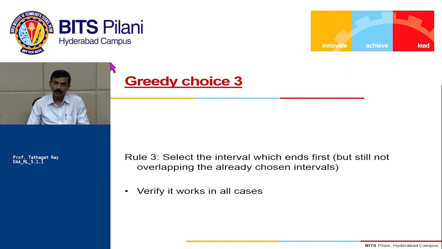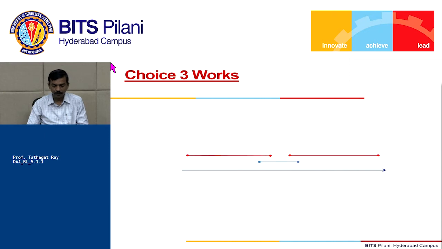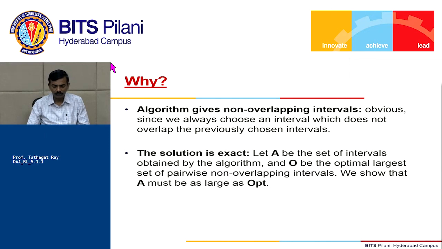Of course, we cannot verify for all possible cases. We need to prove that it always works. Okay. So here in this example we just showed, in this example also we just showed. Okay. So now the question comes, why is this strategy going to work? So the algorithm, first of all, notice that it always gives non-overlapping intervals. Okay. So that is obvious, since we are always choosing an interval which does not overlap with previously chosen intervals.